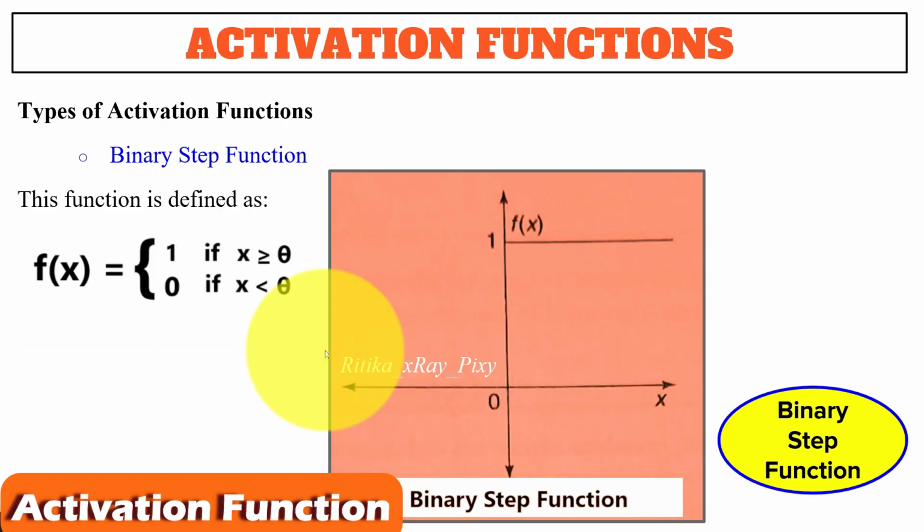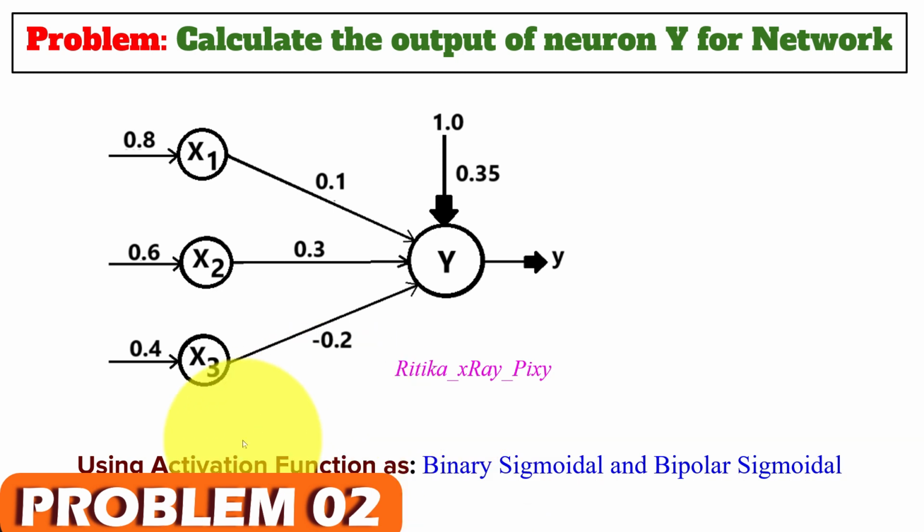So now we will go to the problem using activation functions as binary sigmoidal and bipolar sigmoidal, and you can see here we have bias. We have given 3 inputs, x1, x2, x3, and 1 output, that is y, and you can see the weights associated with each connection link.